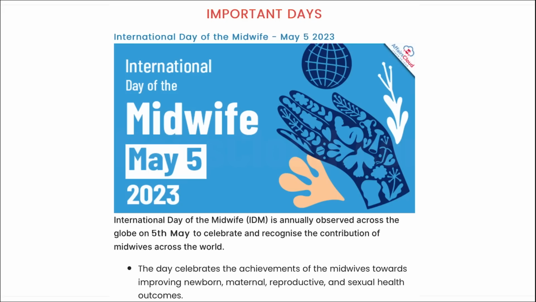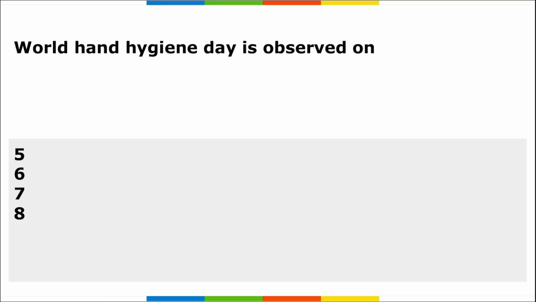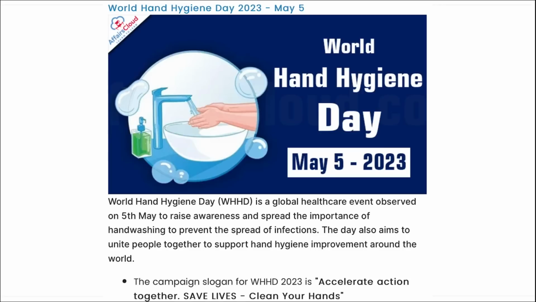Correct. Next is World Hand Hygiene Day. When do we observe this World Hand Hygiene Day? It is observed on 5th of May, and this day aims to unite people together to support hand hygiene improvement around the world. Then there is a theme that you need to remember here, or the campaign slogan here is Clean your hands, right?